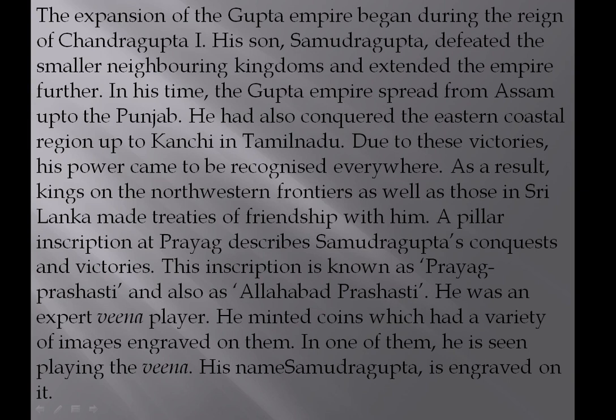As a result, the kings on the northwestern frontiers and in Sri Lanka made treaties of friendship with him, meaning some dealing was there between these peoples.